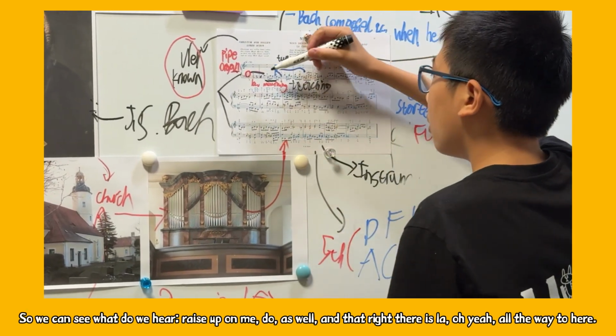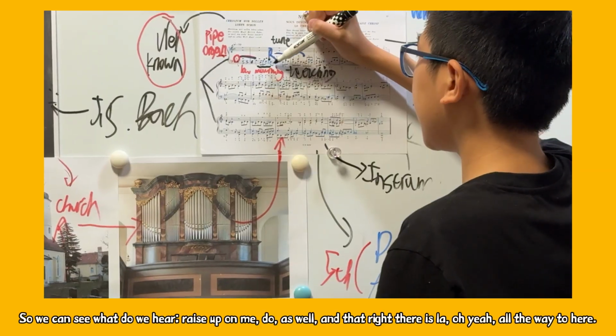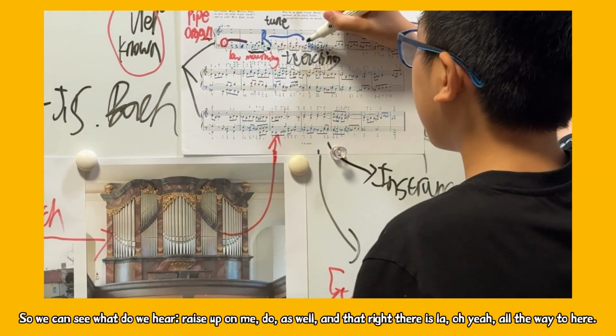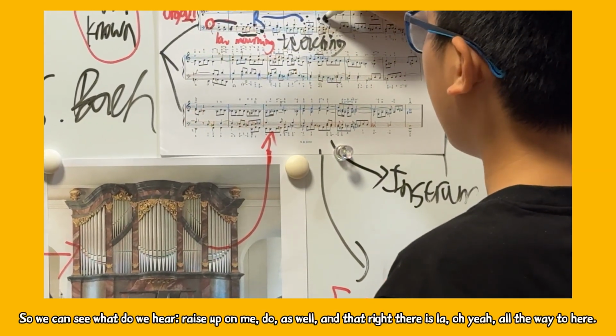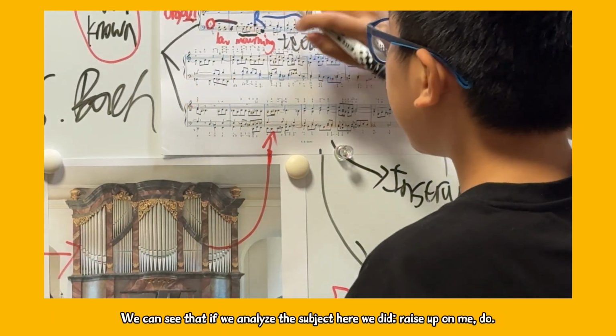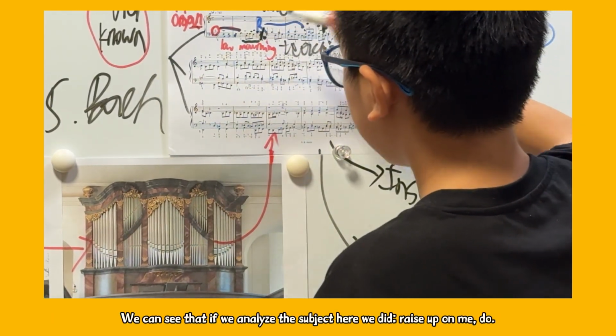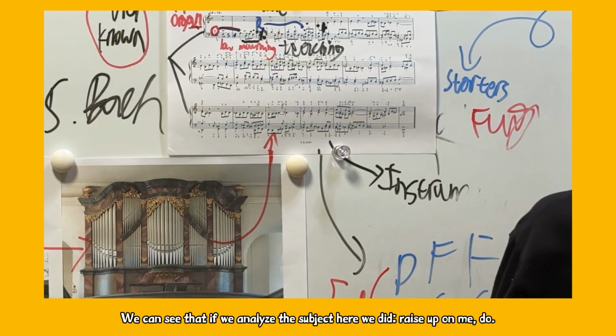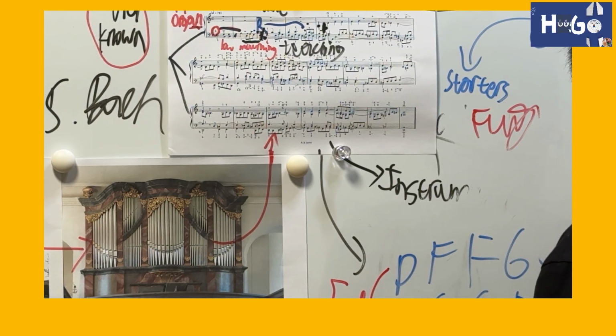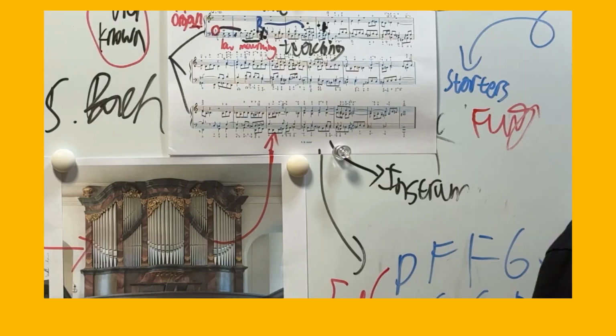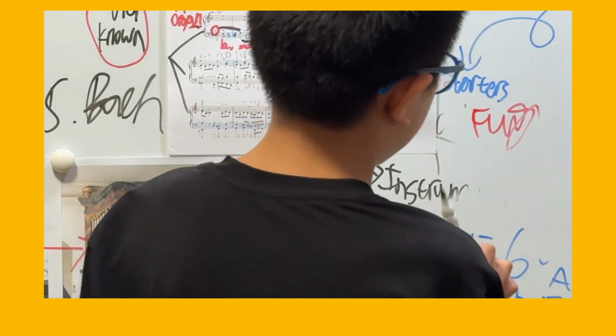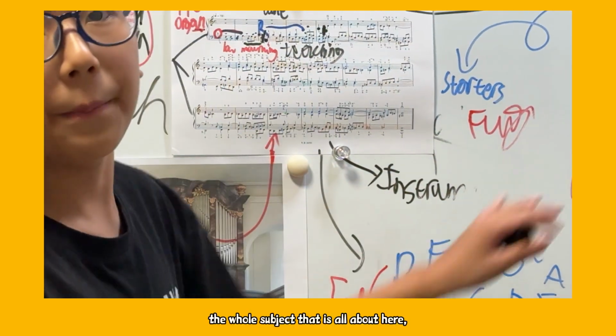So we can see all the way here, re, so, fa, mi, do as well. And re, do, si, la. Oh yeah, all the way to here. We can see that if we analyze the subject here, it's re, so, fa, mi, do. But that's actually the whole subject that is all about here.